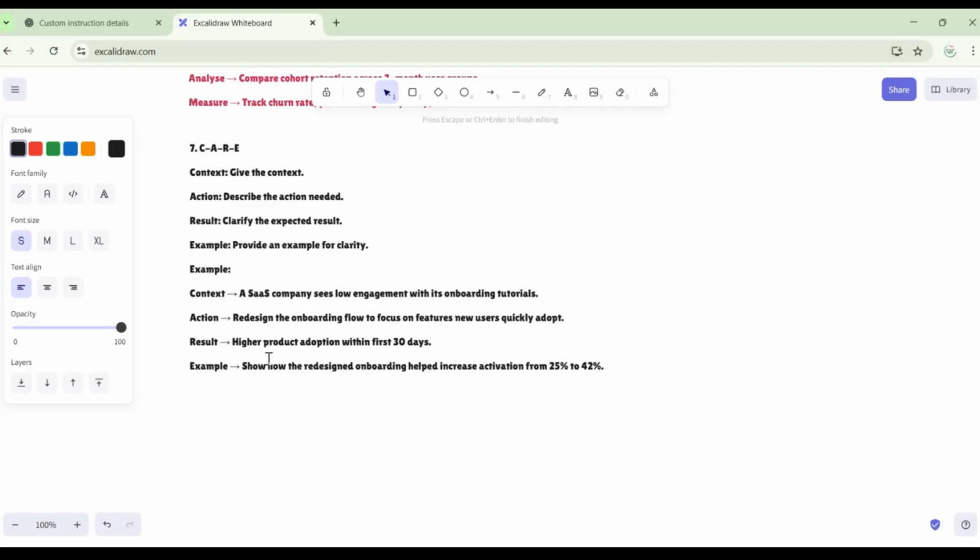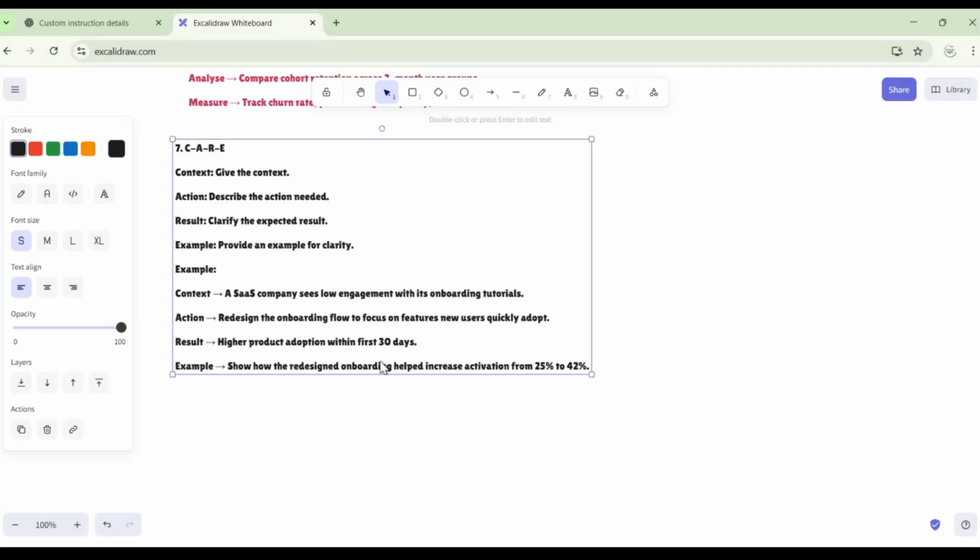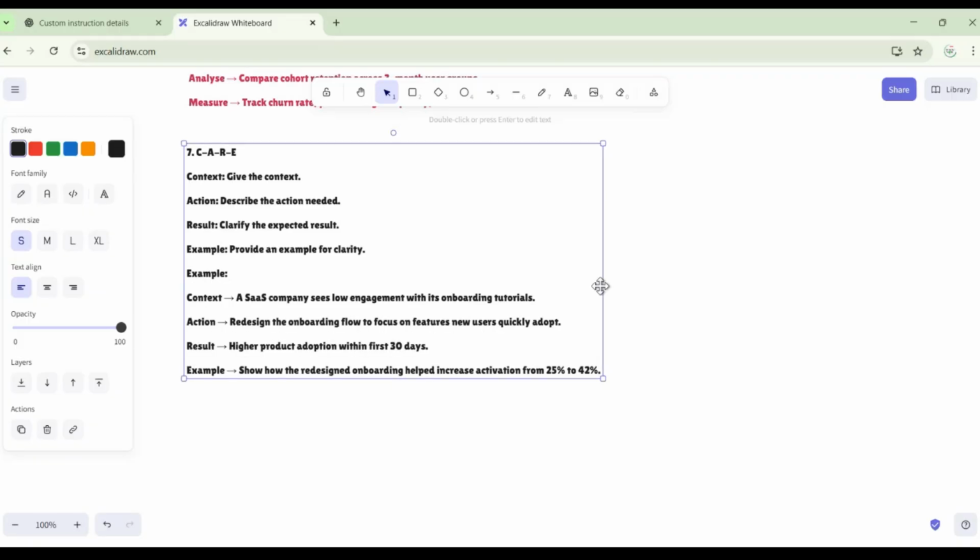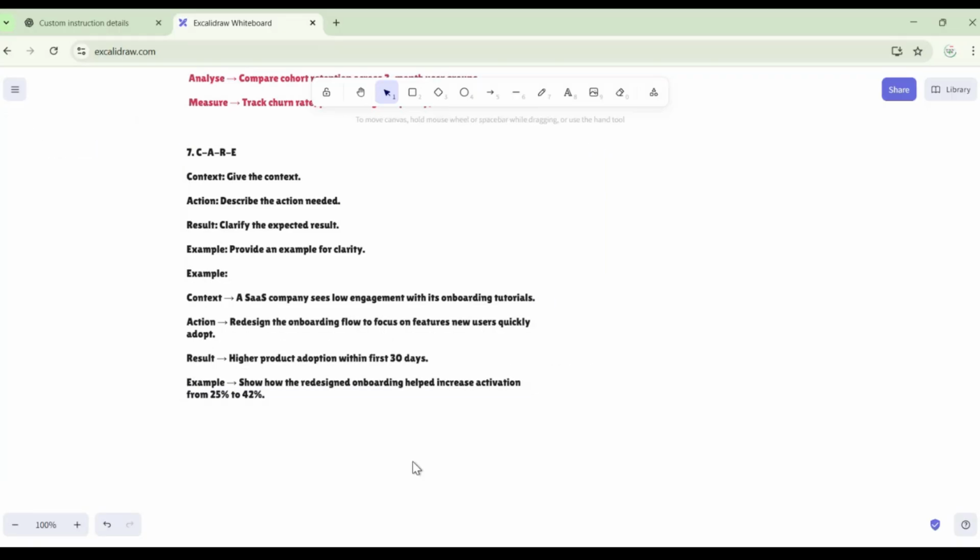Result: higher product adoption within the first 30 days. And then you have to give an example of other companies, other customers. And ChatGPT will try to replicate or clone that example to make yours.